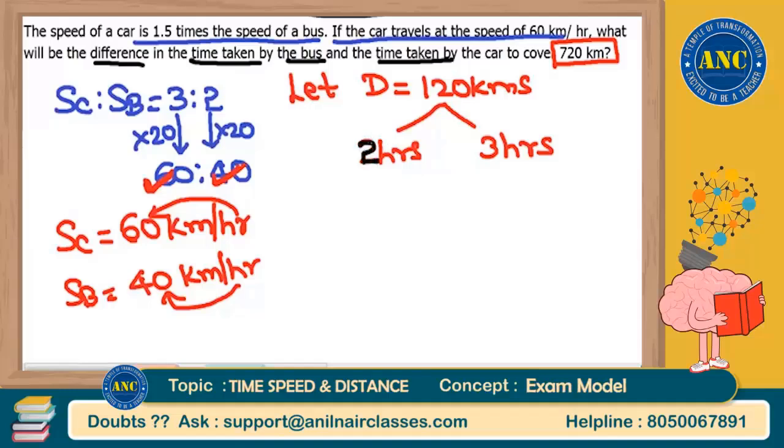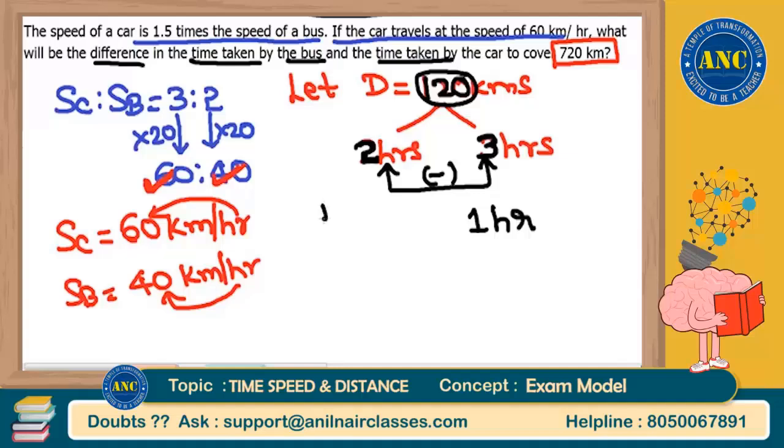First of all, you got these two because of this 120. How did you get these three? You got these three because of this 120. That means whatever is written on the board or screen as of now is according to my assumption. According to my assumption, the difference between time taken by bus, which is 3 hours, and time taken by car, which is 2 hours, is nothing but 1 hour. According to my assumption, time difference is 1 hour.